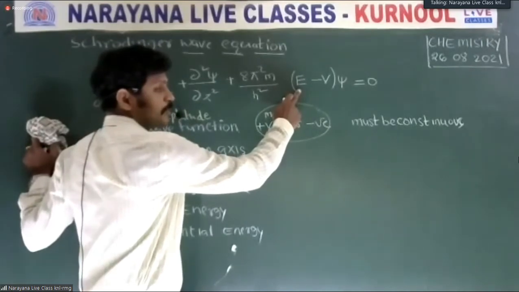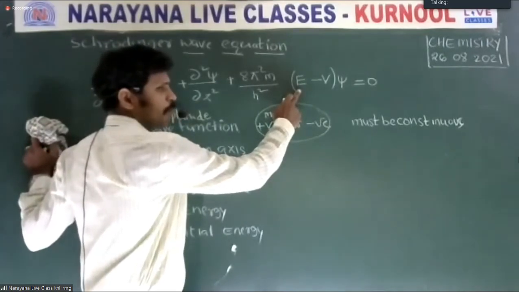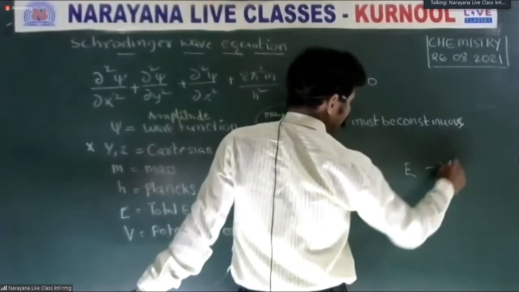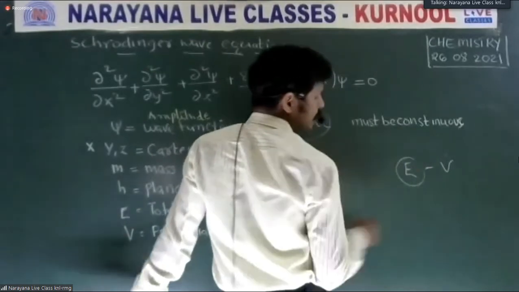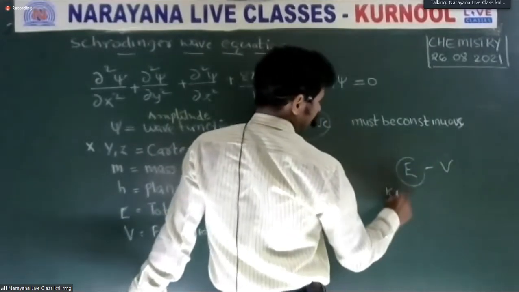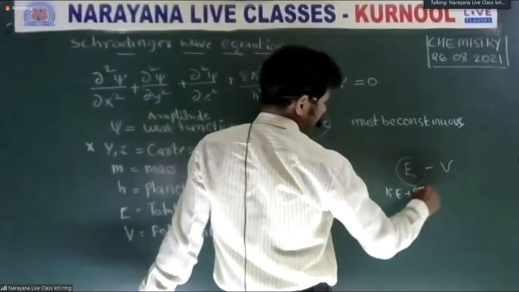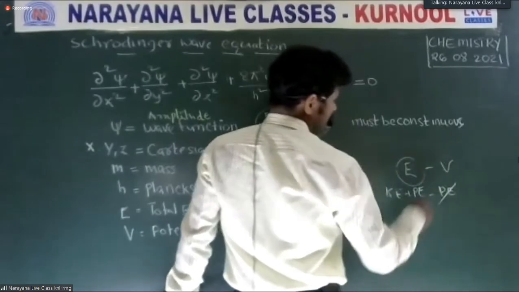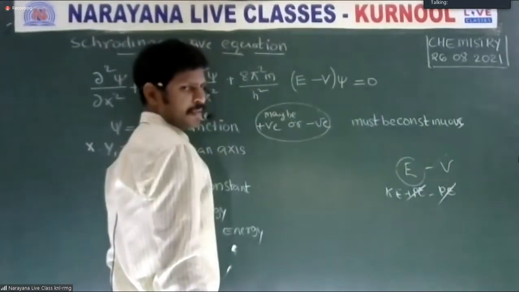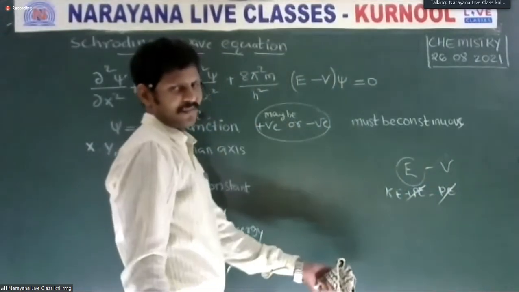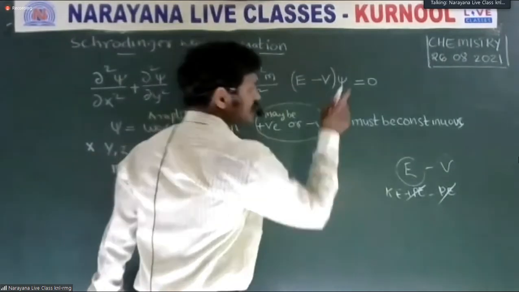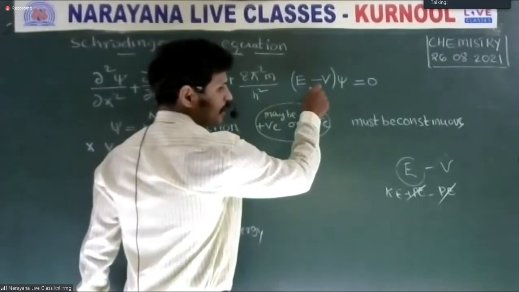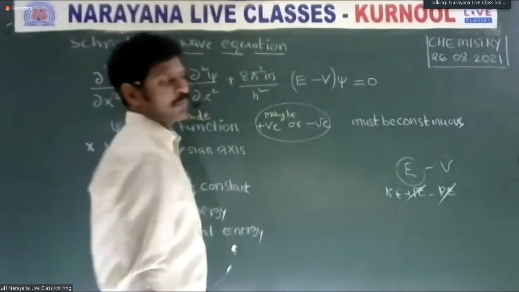means the sum of kinetic energy and potential energy. Here it is E minus V. E is the total energy. What is total energy? KE plus PE. So it is E minus PE, and the PE cancels to give kinetic energy. E minus V is said to be the kinetic energy, while E is the total energy and V is the potential energy.